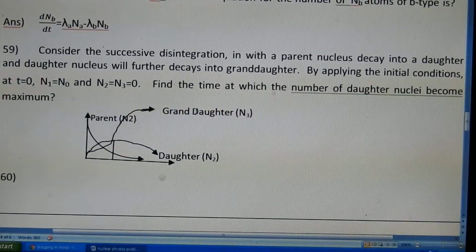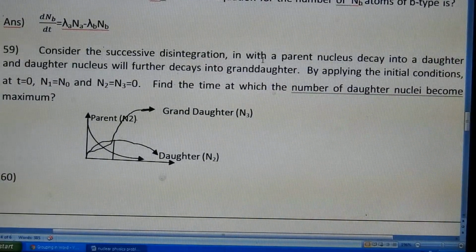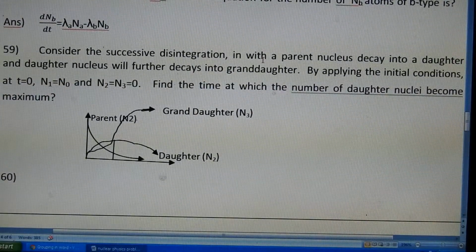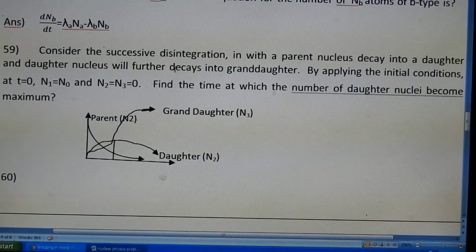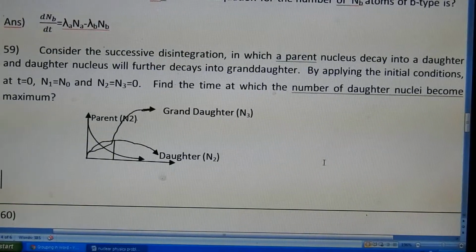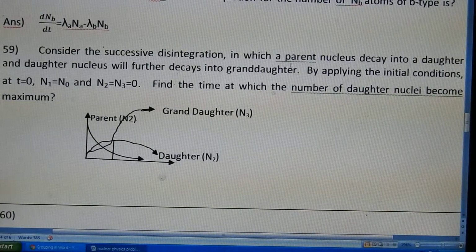Now we will see another problem. Consider a successive disintegration in which the parent nucleus decays to a daughter nucleus, and the daughter nucleus further decays into a granddaughter.